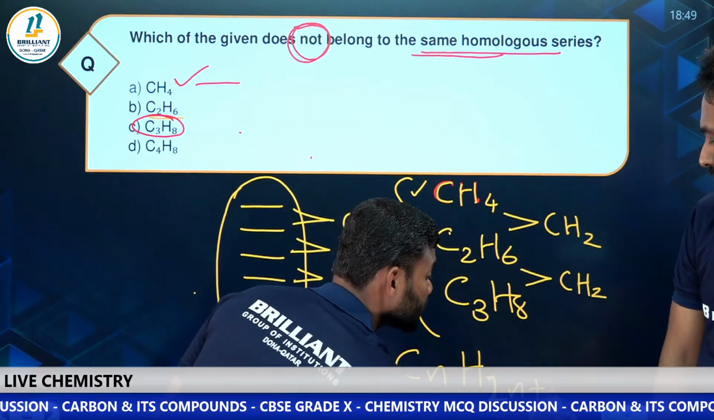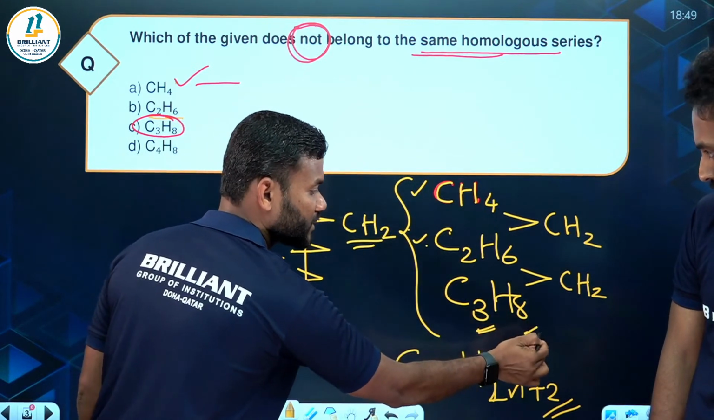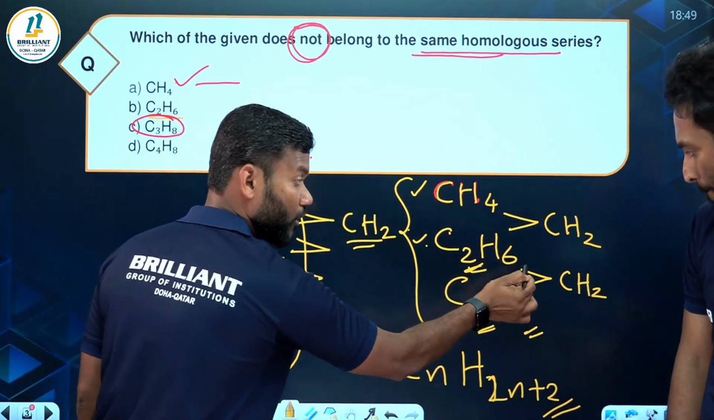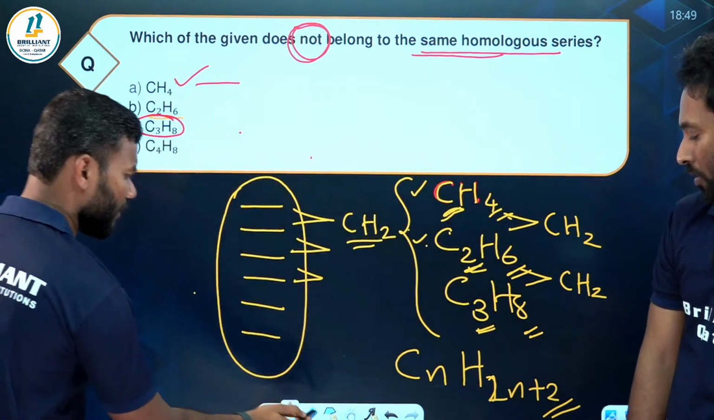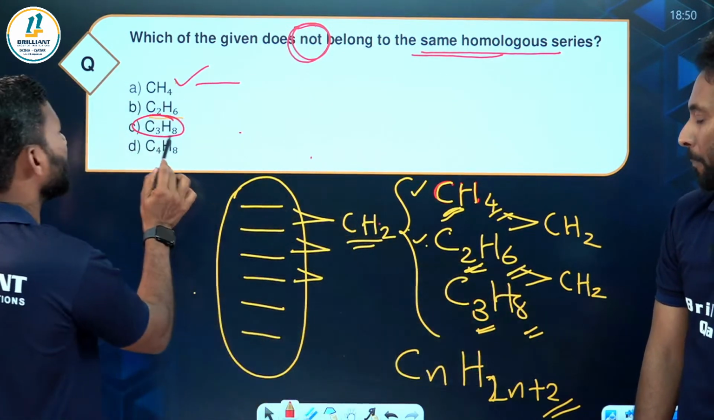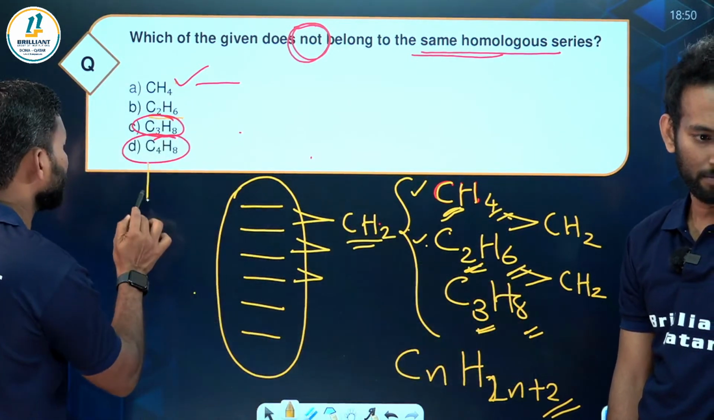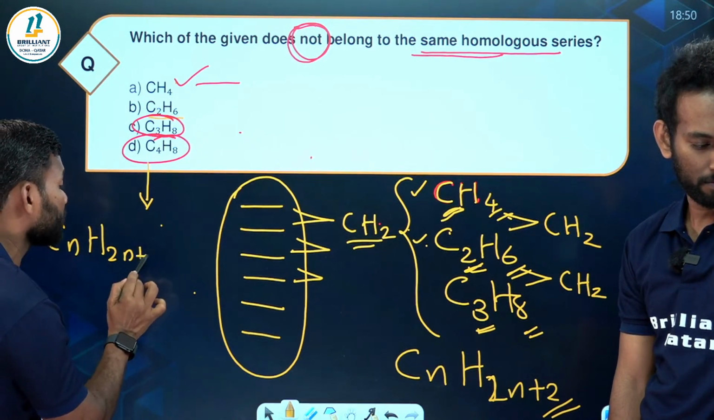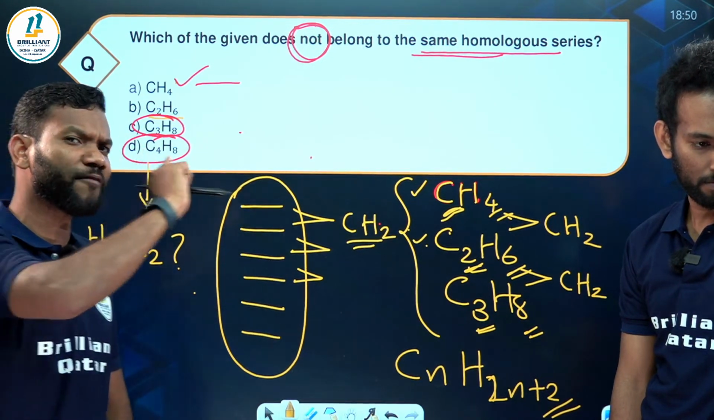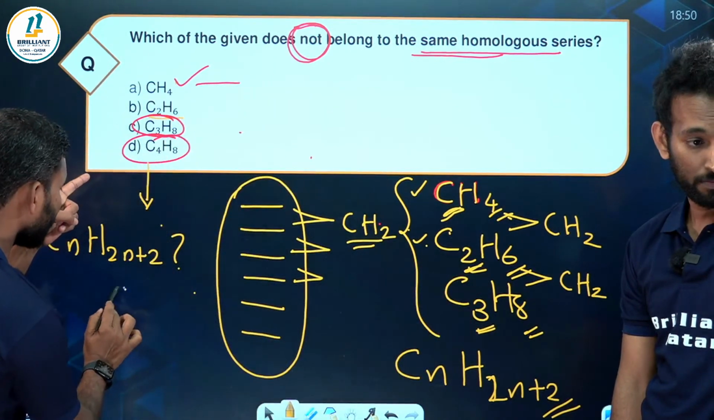CnH2n plus 2. Because everywhere you can see, what is the double of 3? 6 plus 2. What is the double of 2? 4 plus 2. What is the double of 1? 2 plus 2. But look at my dear students here. Look at here. Are they following CnH2n plus 2? Simple question. Are they following the same formula? No. It is exactly double.